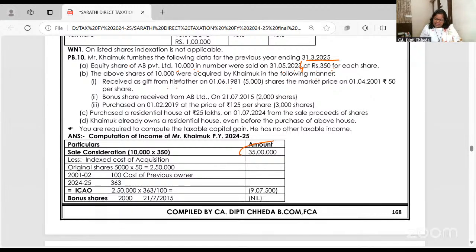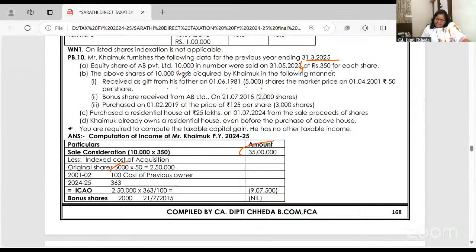Above shares were acquired: 10,000 shares received as a gift from father. Whenever you receive any asset as a gift, the cost of the gift is nil. Then for income tax, you have to take the cost of the previous owner. It's a very simple logic. Look, my husband gifted me a house and I sold it. What's the cost for me? Nil.